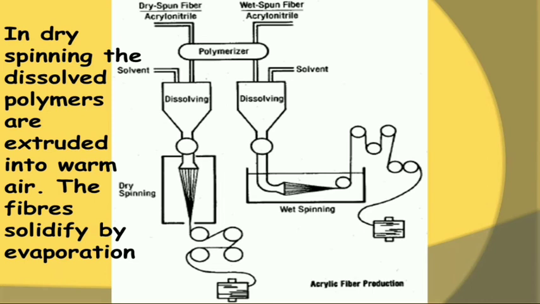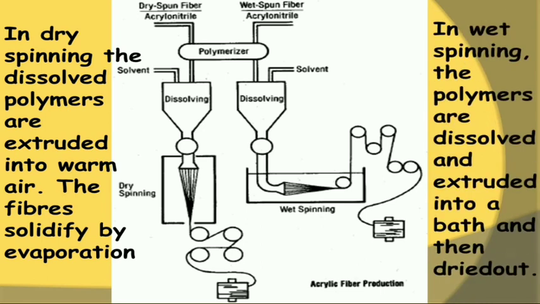It means here it can be dried by using warm air, and the fibers solidify by evaporation. And in wet spinning, the polymers are dissolved and extruded into a bath and then dried out. It means they can be extruded within the liquid itself. So that's why it is called wet spinning.